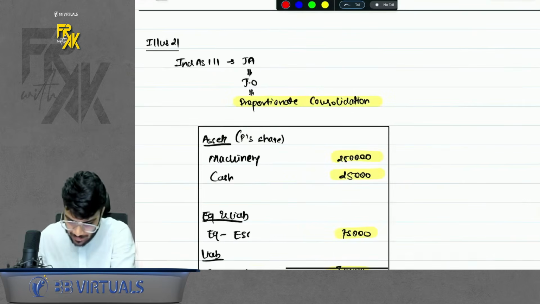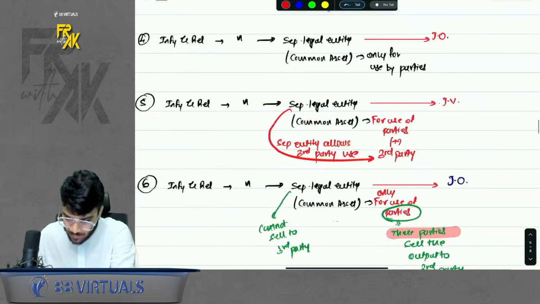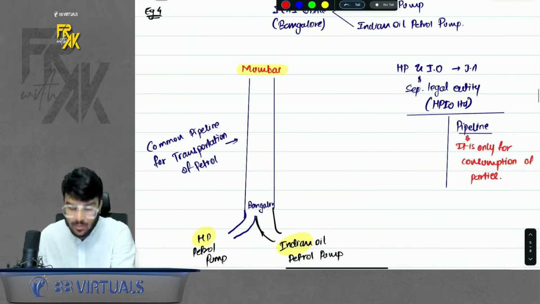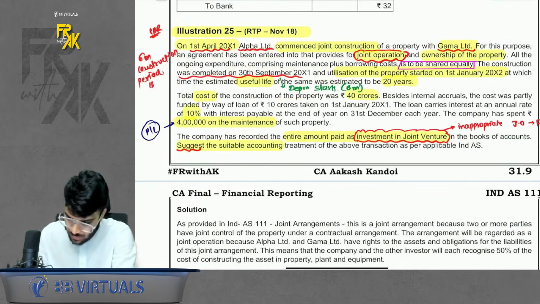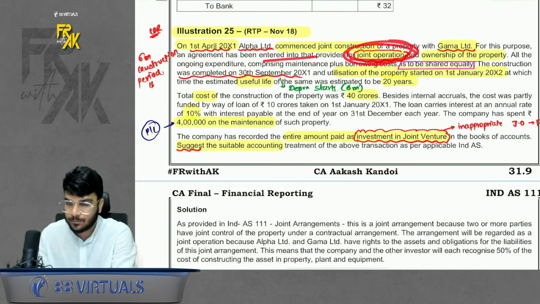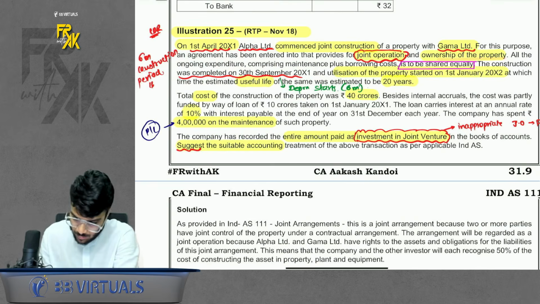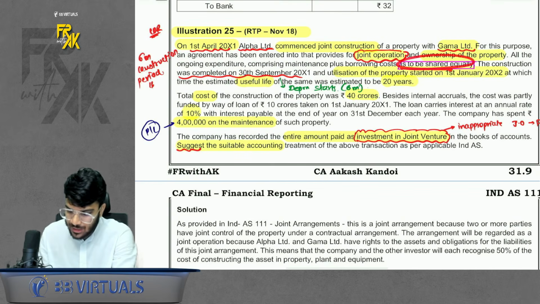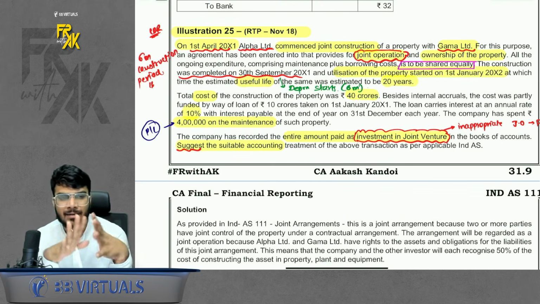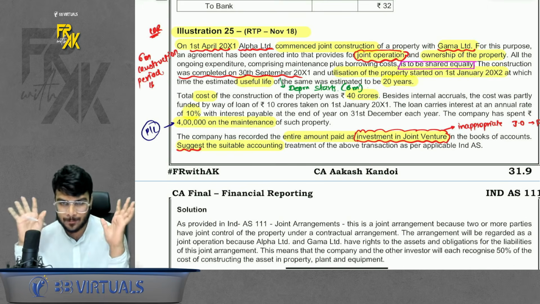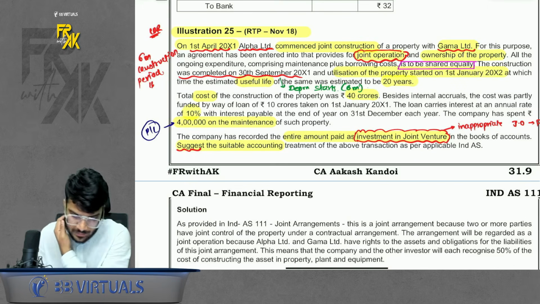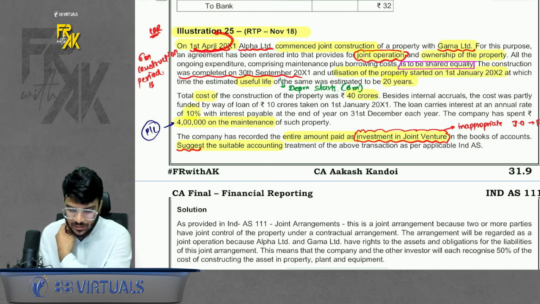It is very much similar to, remember that two petrol pumps are coming together and building a common pipeline. So it was a joint operation. Okay, they've clarified also. For this purpose, an agreement is entered into that provides for joint operation, ownership of the property. Okay, and the share is equal. So whatever asset, liability, income, expenses that they will share equally. Okay, anyways, then they have said that we started the construction on 1st April. It got ready on 30th September.